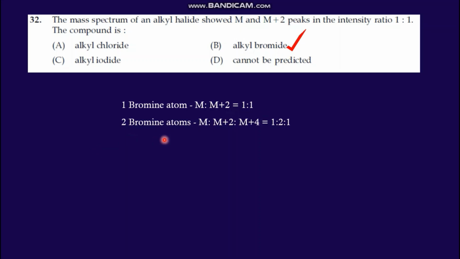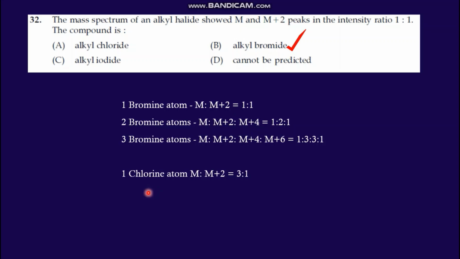If there are 2 bromine atoms, there will be 3 peaks, M, M plus 2, M plus 4, and the ratio will be 1:2:1. If there are 3 bromine atoms, then there will be 4 peaks, M, M plus 2, M plus 4, M plus 6, and the ratio will be 1:3:3:1. And if a chlorine atom is present, then M and M plus 2, the ratio will be 3:1.